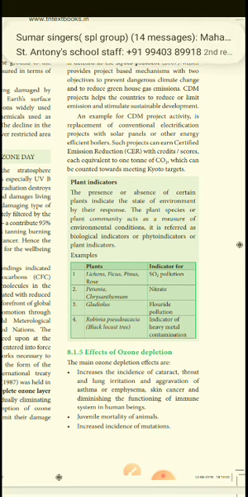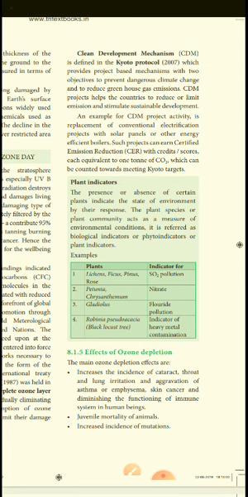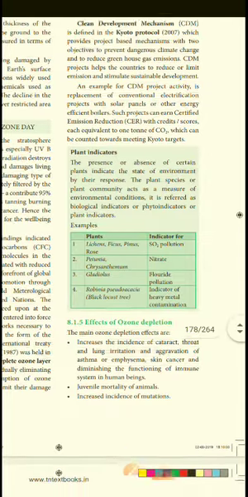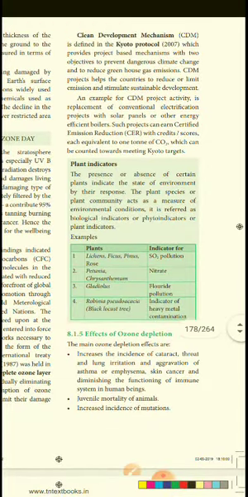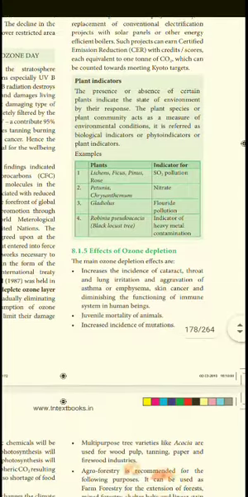It has two objectives. One is to help limit emissions and the other is to stimulate sustainable development. For example, in a CDM project activity, solar panels or other energy sources, such as boilers, can earn certified emission reduction credits for CO2, which can be counted towards meeting Kyoto targets. So they do it and they control that.